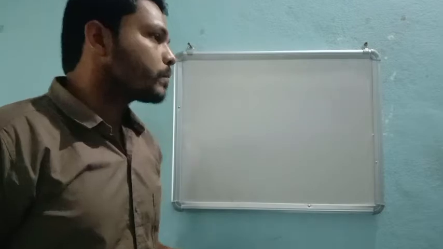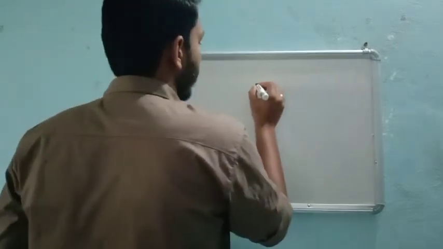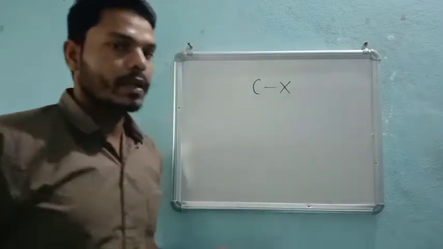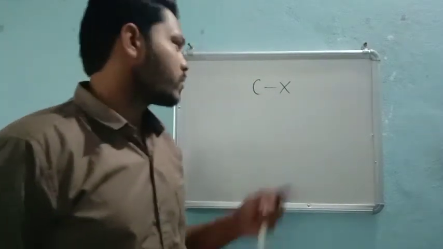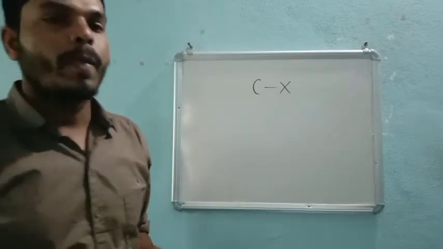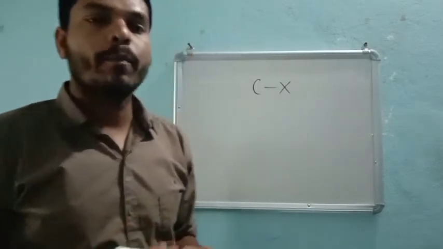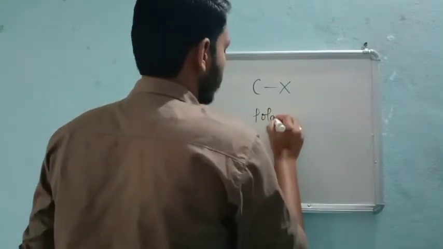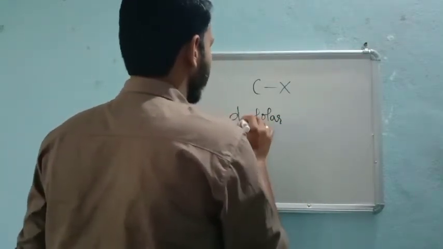So now see here, halo and alkane. If I write this simply, then it looks like this, right? So there will be 3 H and X. Now haloalkanes are polar molecules, very important, or dipolar ones we can say.